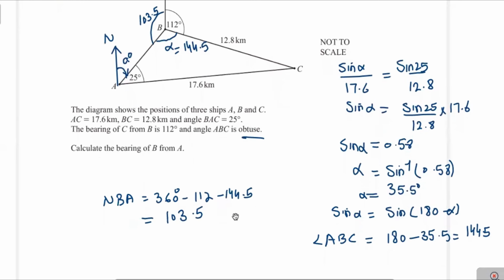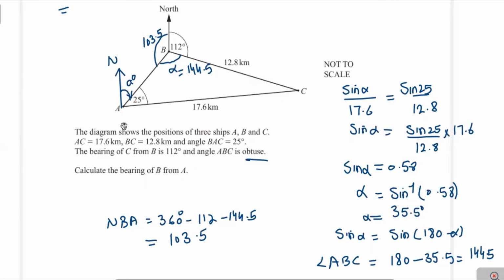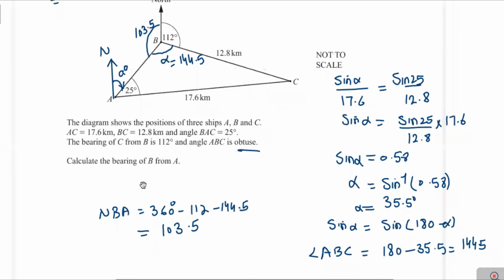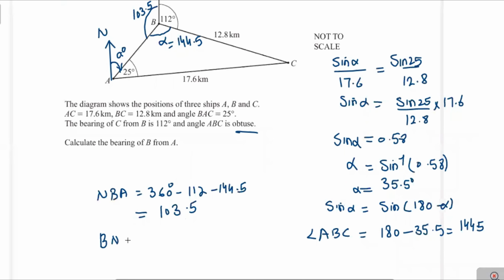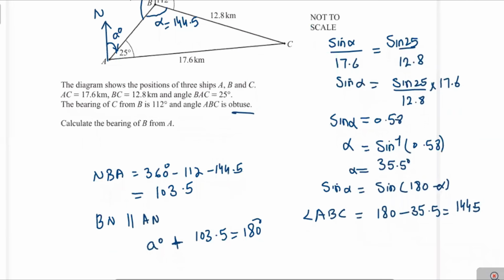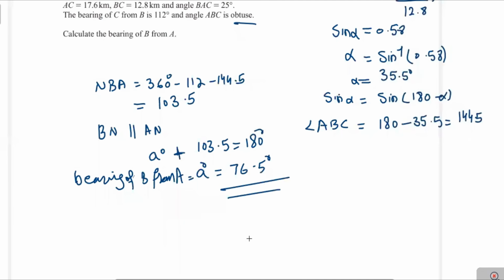You see here the lines BN and AN are parallel. Therefore, the sum of interior angles will be equal to 180. Now we can write A degrees plus 103.5 degrees equal to 180 degrees. Now the A degrees will be equal to 76.5 degrees, and that is the bearing of B from A. Now this is the answer.